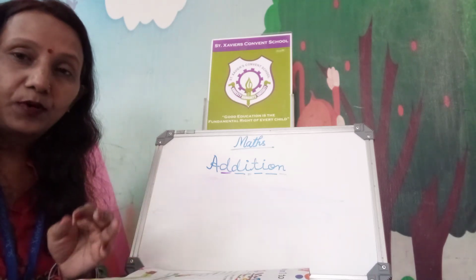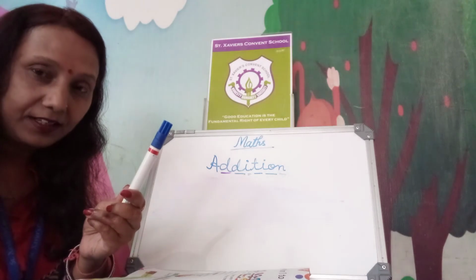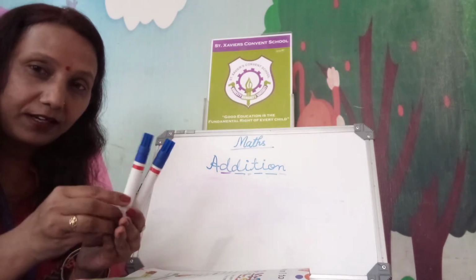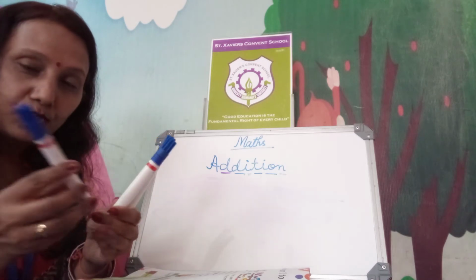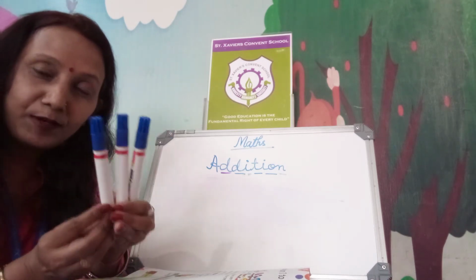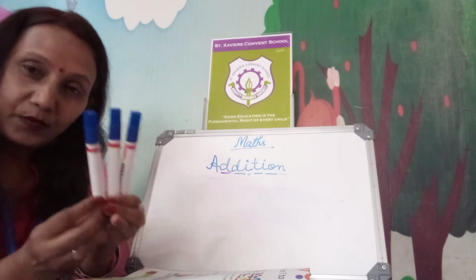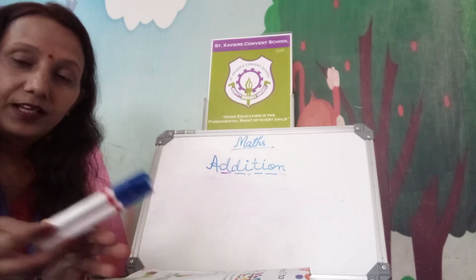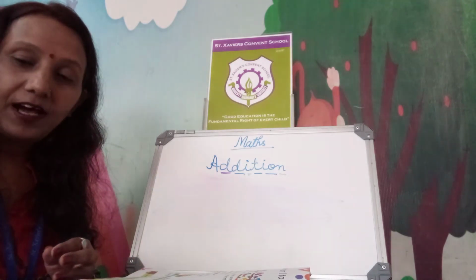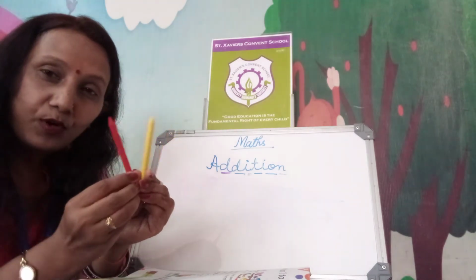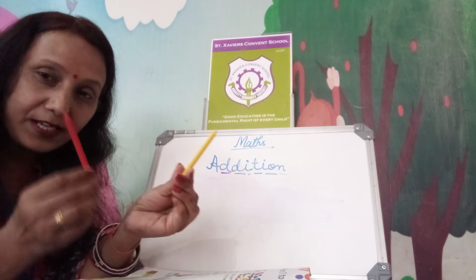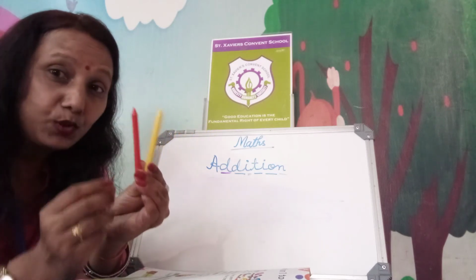Okay? Suppose we are having one marker, two markers, and here we have joined one more. So it will become 3. Right? So similarly, we are having one color and added one more color, so it will become 2.